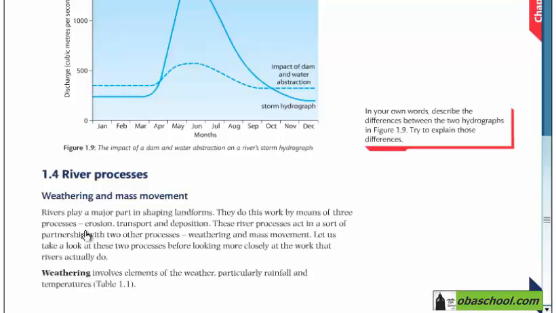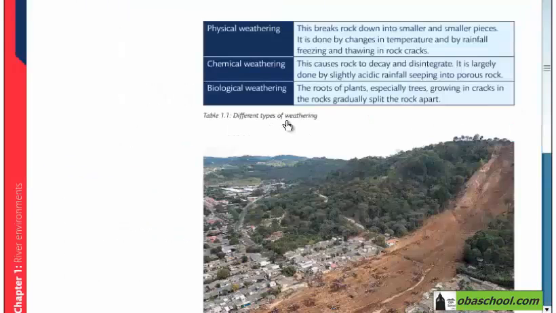Weathering must occur so that the rocks can defragment. Weathering is very important to shape the landforms. Let's talk about it in detail. We will take a closer look at the different types of weathering, which are physical weathering, chemical weathering, and biological weathering. We will see how these three types of weathering affect the defragmentation of the rocks.